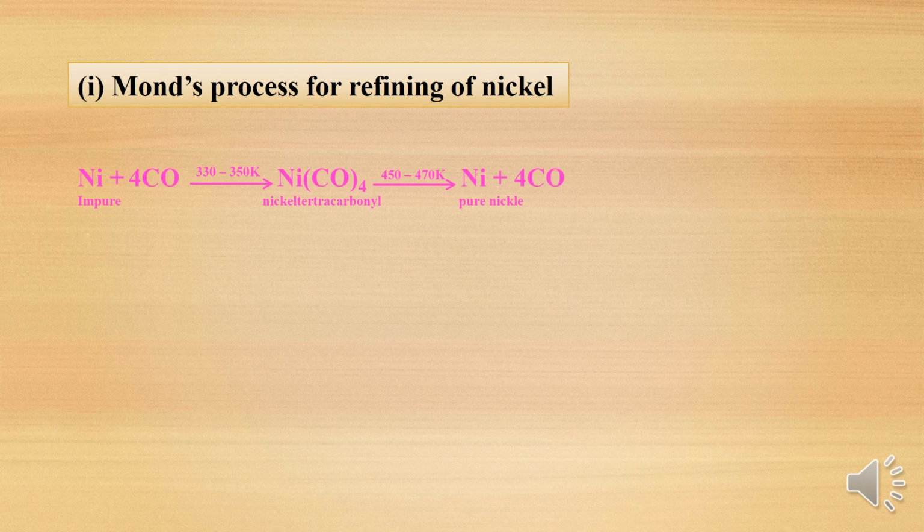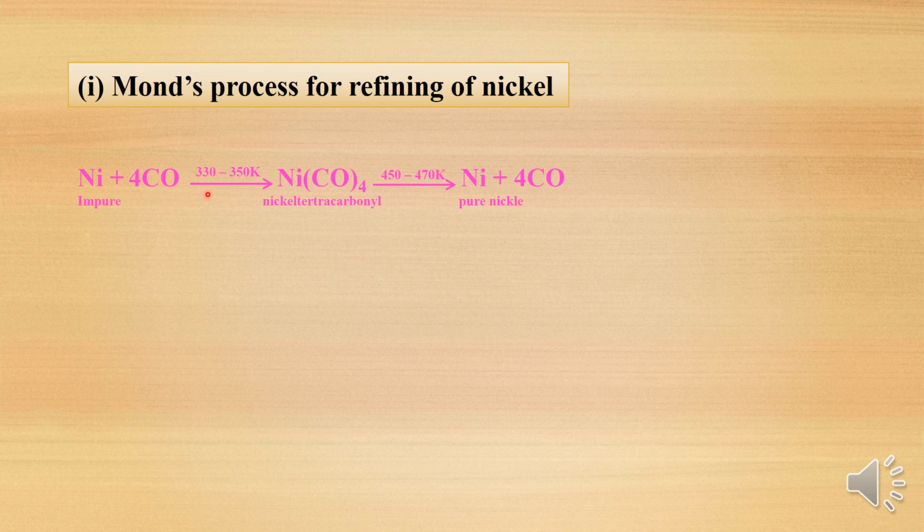This Mond's process is meant to refine nickel. So if you have impure nickel and you want to purify it, we can adopt this method called Mond's process. During this process, we need to take impure nickel. So here it is written that impure nickel is taken and it is treated with carbon monoxide gas